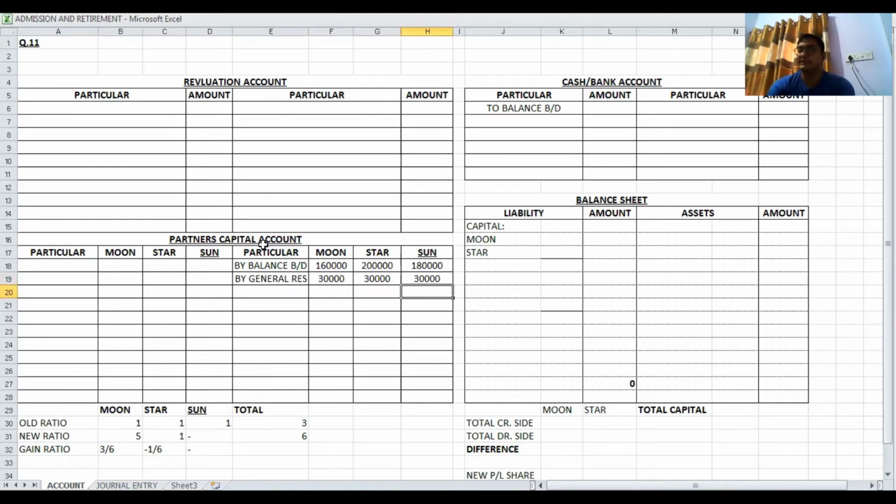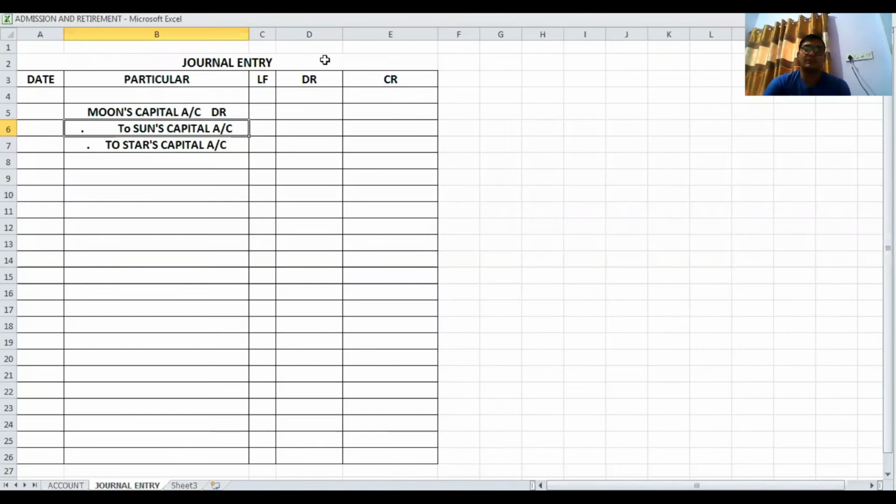Then creditors and bills payable are not distributed. On the asset side, building, machinery, furniture, stock, and debtors are not distributed. And in the cash bank account, to balance brought down, that is 1,75,000. So now step number one is completed. Step number two, the goodwill related journal entry, that we have already passed. Only the amount is remaining here.